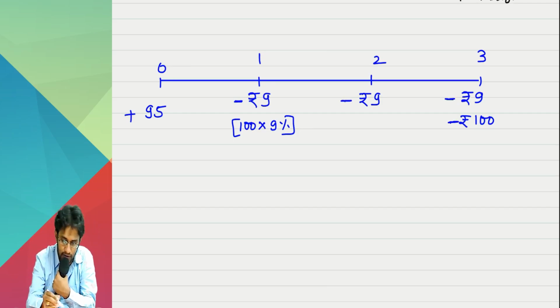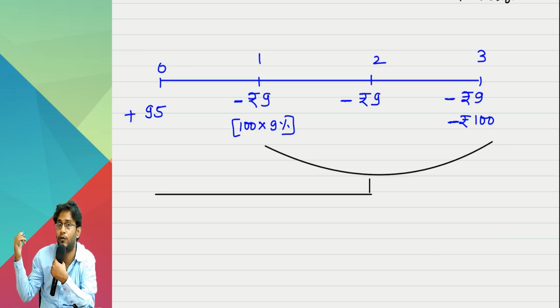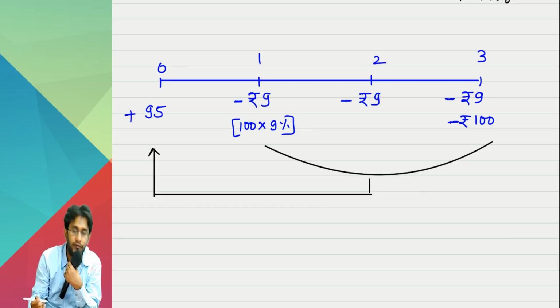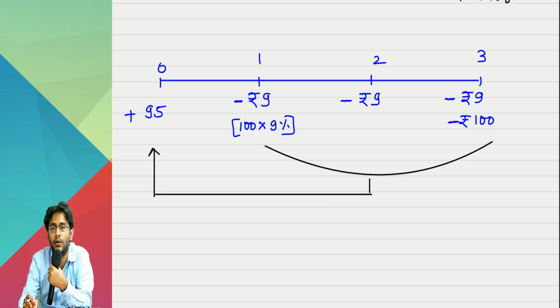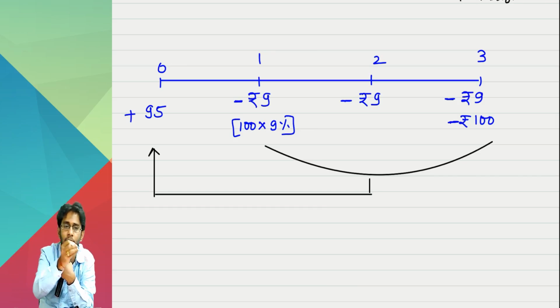Effective interest rate means the discounting rate which equates the present value of your future cash outflows to the initial recognition amount of 95. What is the discounting rate I should use so that the present value of 9 and 109 will become 95?